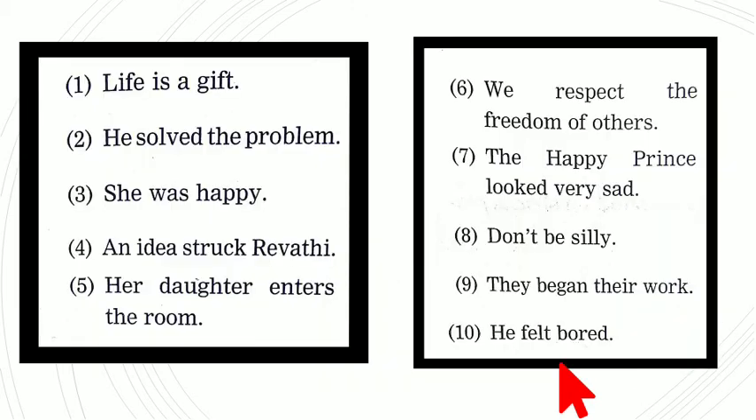Question number 1. So these are the examples. Similarly, you have to draw the columns and write down what is the verb, what is the object, and whether it is an object or a complement. As we had seen, life is a gift. So is is a verb and gift is a complement. Then he solved the problem. Solved is a verb. And what did he solve? The problem. So it is an object. Similarly, you have to solve all the 10 examples given below.